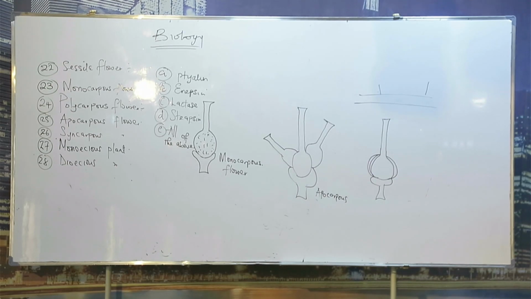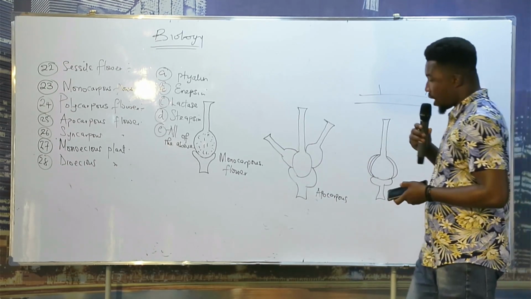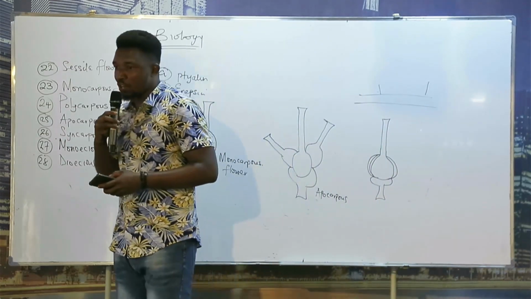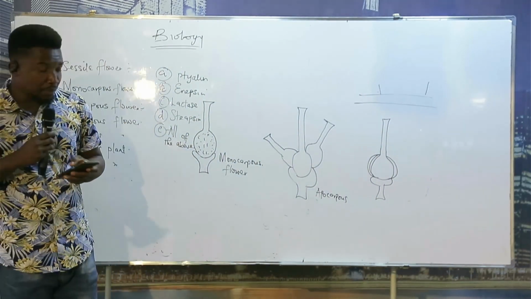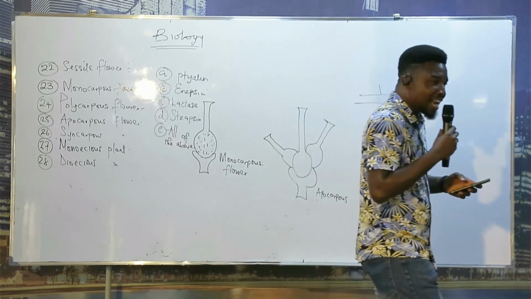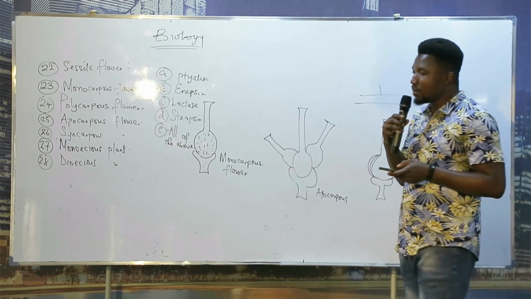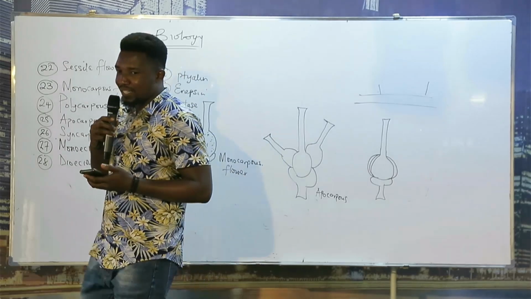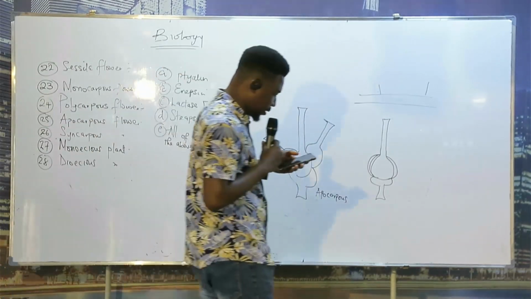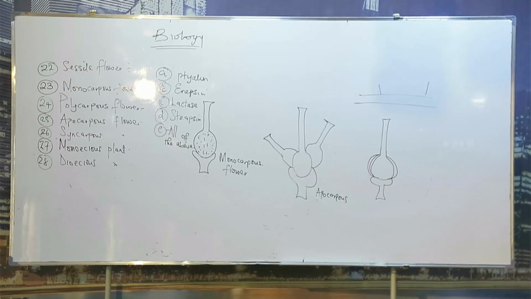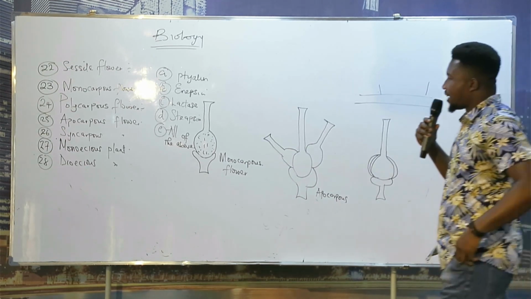A particular plant is said to be dioecious when the male and the female flower are situated at different individual plants. Are situated at different individual what? Plants. Okay, let's move ahead.